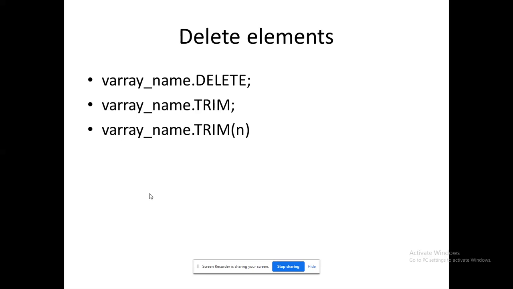So delete for the structure, trim and trim of n. Both of them will work for the individual elements. Okay. Delete works for the data structure, while trim and trim of n work for the data. Okay, so that could be the role of my V array.